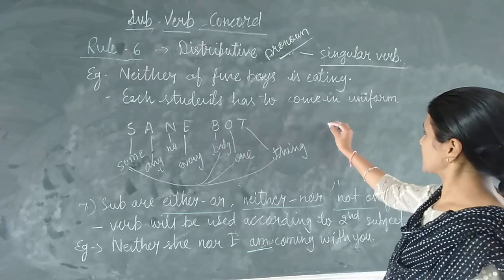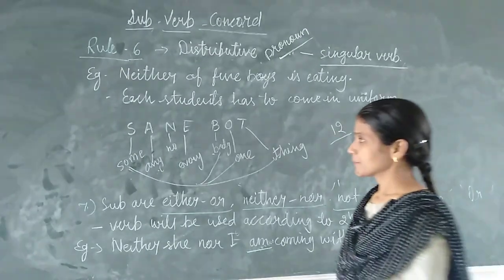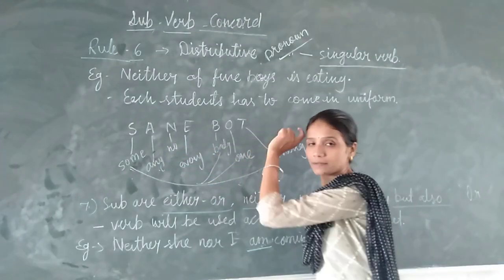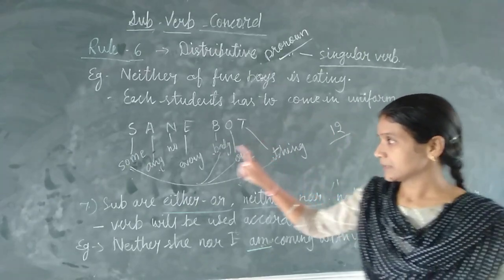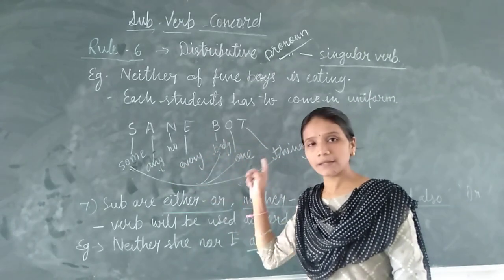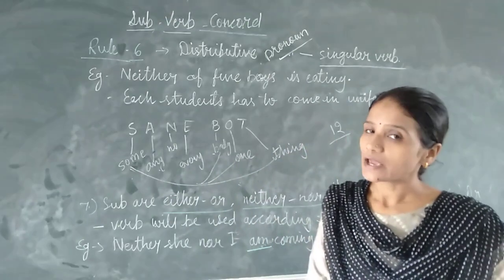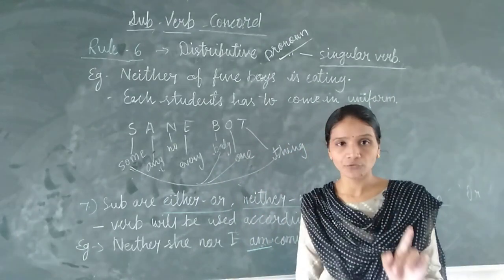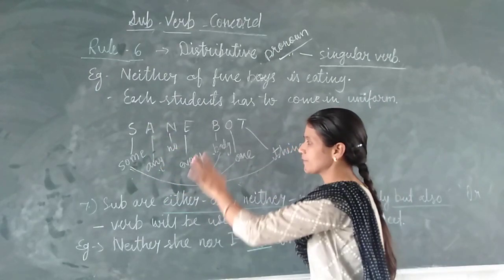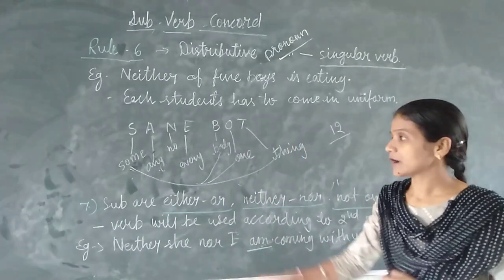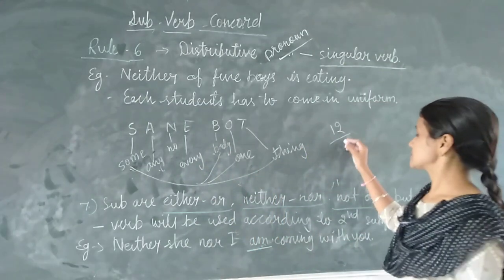By this we can make 12 distributive pronouns, because 4 multiplied by 3 is equal to 12: somebody, someone, something, anybody, anyone, anything, nobody, no one, nothing, and everybody, everyone, everything. You only have to learn this S, A, N, E with body, one and thing; then you can easily make these 12 distributive pronouns, plus 3 more.